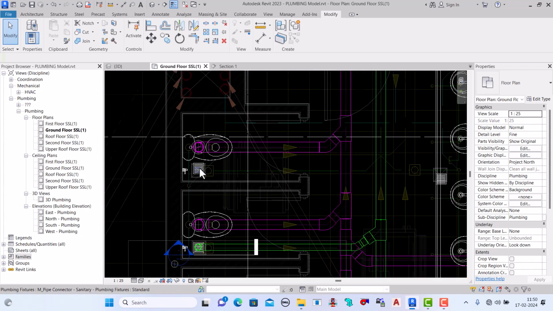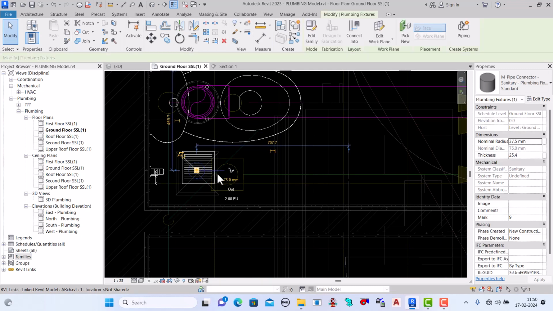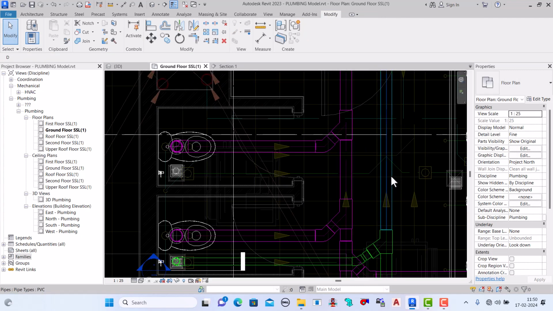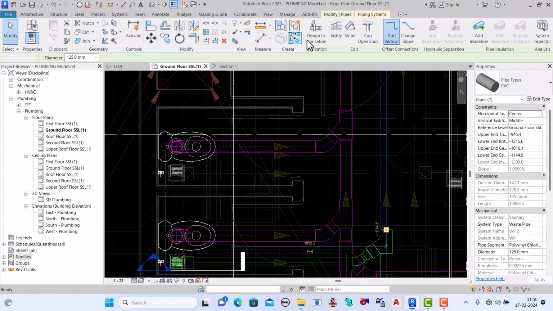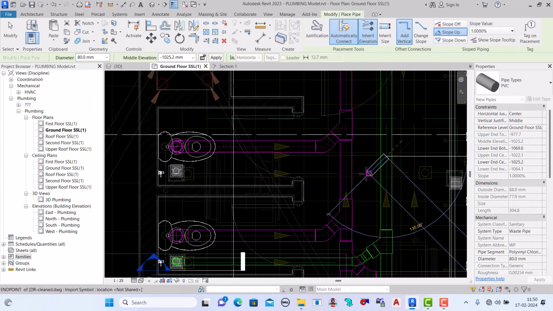Here we already placed, okay. Select the pipes, create similar, inherit, and this will be upside, and the size is 80, and start draw, okay.